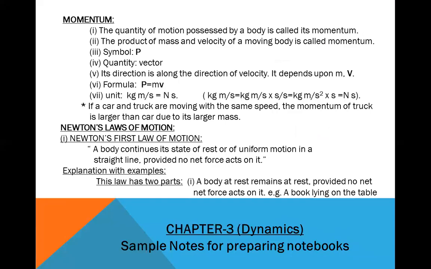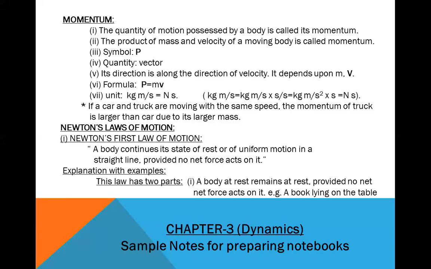Number 3, the symbol of momentum is capital P with a vector sign, as it is written in bold. A bold symbol is for a vector quantity. Its direction is along the direction of velocity; the direction of momentum is parallel to the direction of velocity. It depends upon mass and velocity.